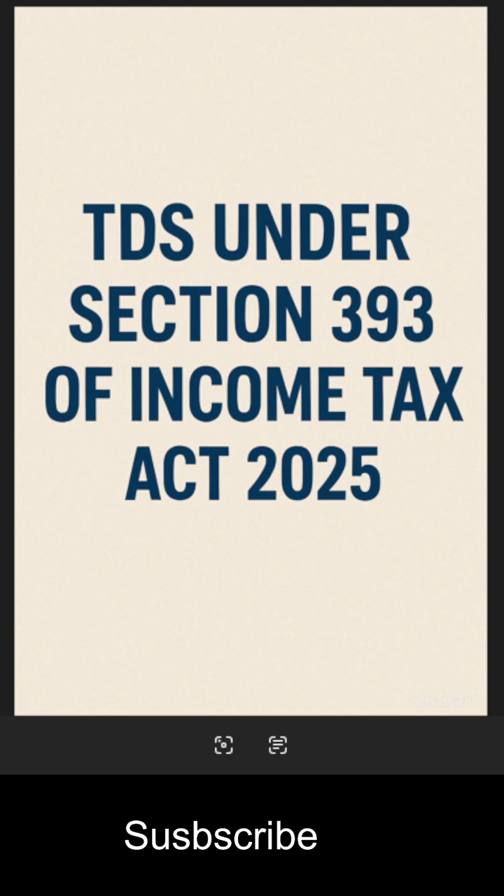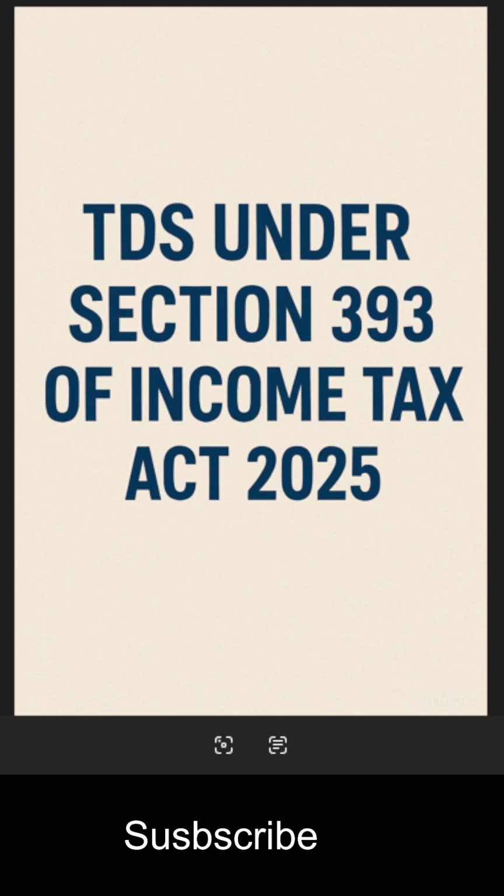Any income other than the proportion of the income which is exempt under Schedule 5 in respect of units of investment funds specified in Section 224 payable to its unit holder. Any investment fund specified in Section 224, the rate is 10%, the threshold limit is nil. Any income in respect of investments in the securitization trust specified in Section 221 to an investor. Any securitization trust specified in Section 221, the rate is 10%, the threshold limit is nil.